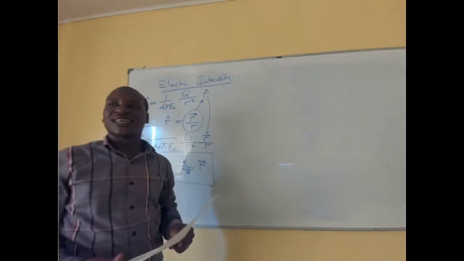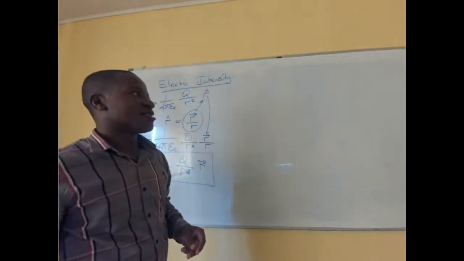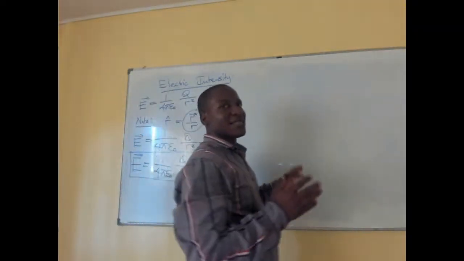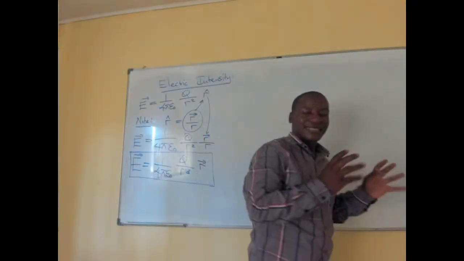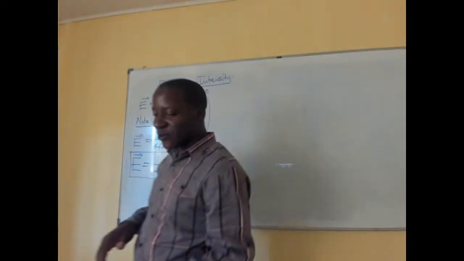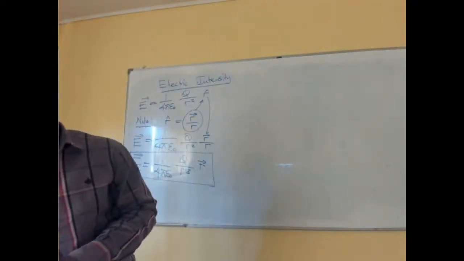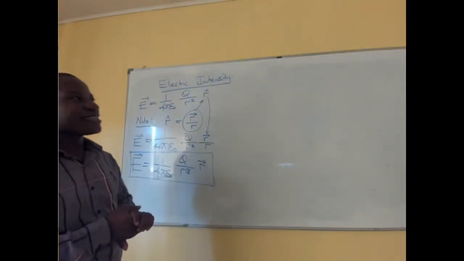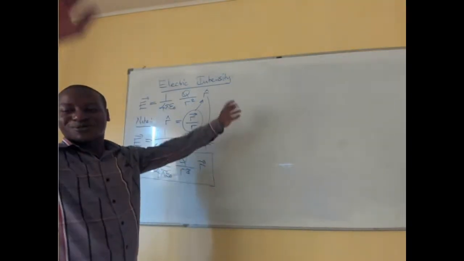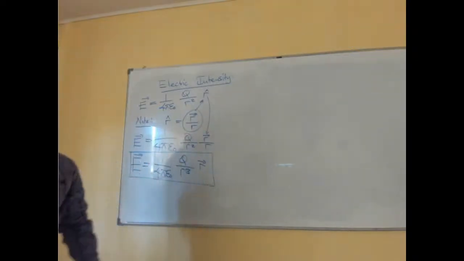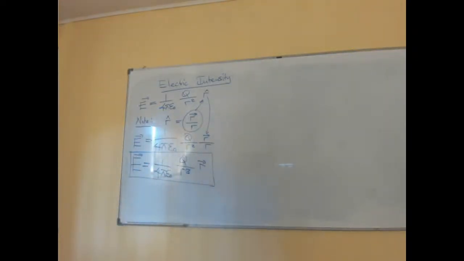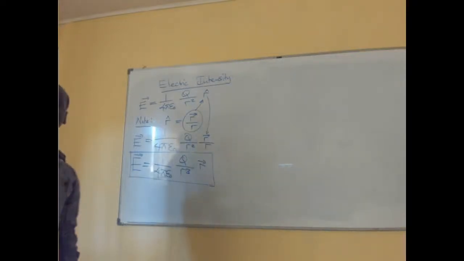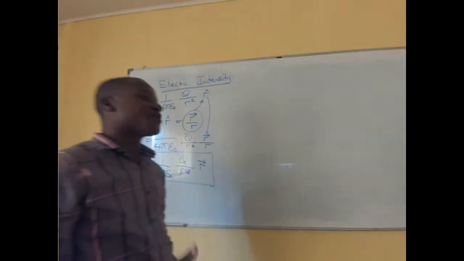I've seen in the past some students, when you ask them about the electric field intensity due to a charged circular ring, give you the electric field intensity due to another kind of example, for example, an infinite wire.